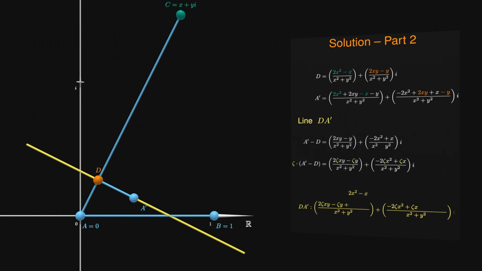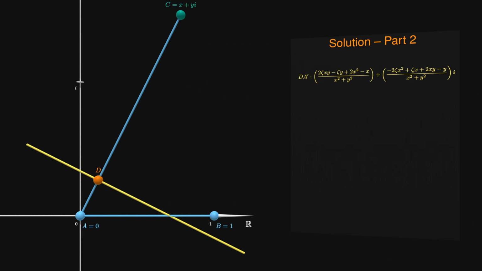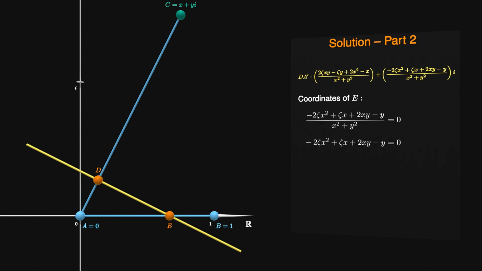Please don't get intimidated by this line expression. We just need to know where this line intersects the real axis in order to obtain the point E. We do this by equating the imaginary part of the line expression with 0 and solving for zeta. The line DA' meets the real axis where zeta equals the fraction we just obtained, but it can be simplified further.